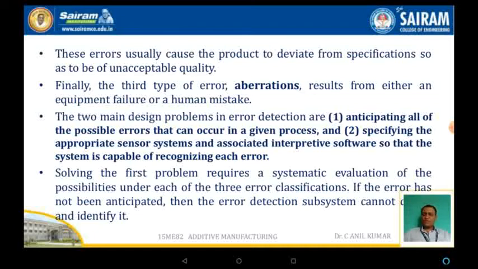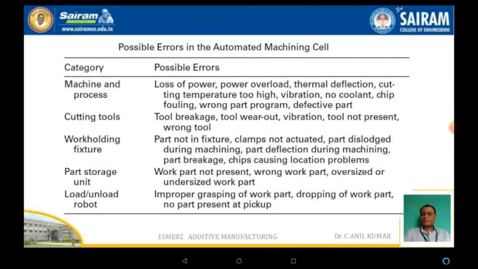Solving the first problem requires a systematic evaluation of the possibilities under each of the three error classifications. If the errors are not anticipated, then the error detection subsystems cannot be identified very easily, and rectification is also a problem in automation systems.